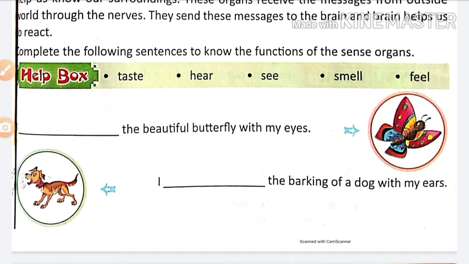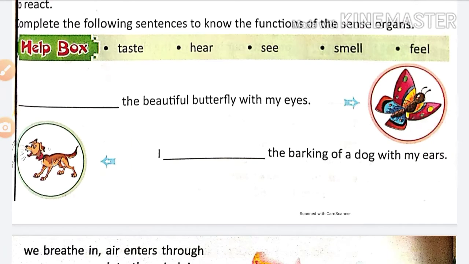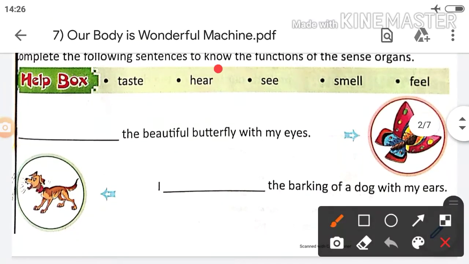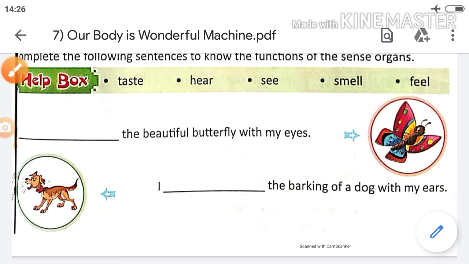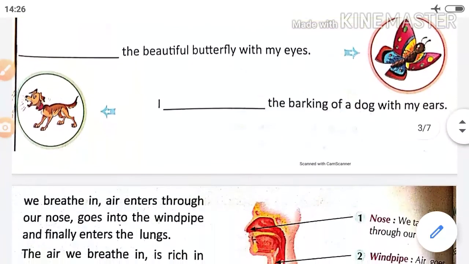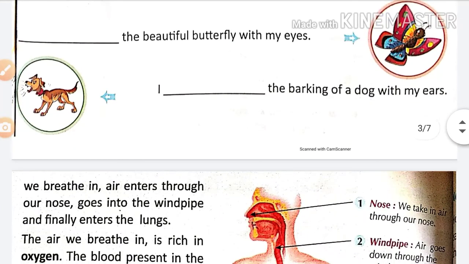Complete the following sentences to know the functions of the sense organs. I dot dot the beautiful butterfly with my eyes. What will we write here? See. I see the beautiful butterfly with my eyes. Which beautiful things can we see with the eyes? What is the shape, what is the color, how it looks, all these things we can see with our eyes.